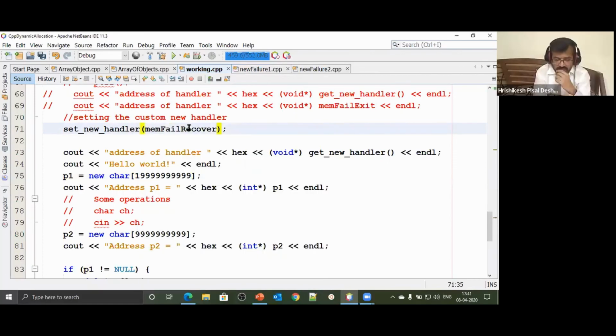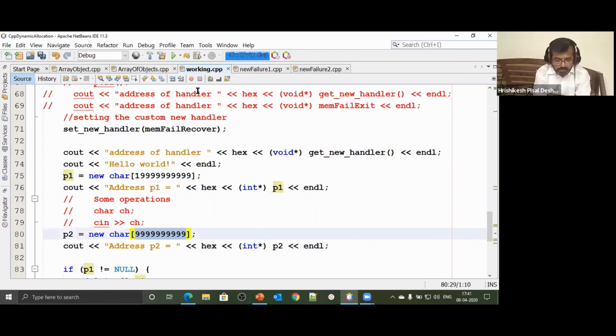So that's the handler that I'm going to set. Now when I set this memfail recover, what's going to happen? Here we print the address of the first request that we made, and we know this request was satisfied, so the address is printed. Here we know this was going to fail. On failure, the recover function will be called. Let's see what it does, and then I'll explain.